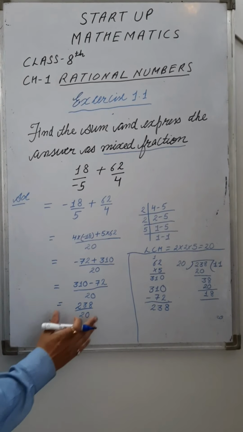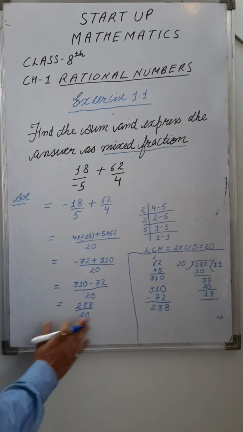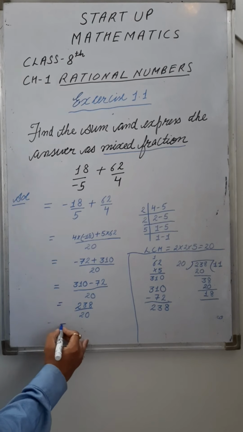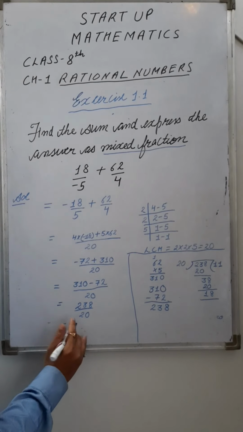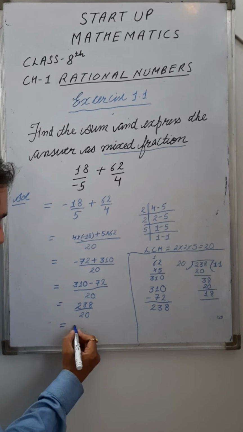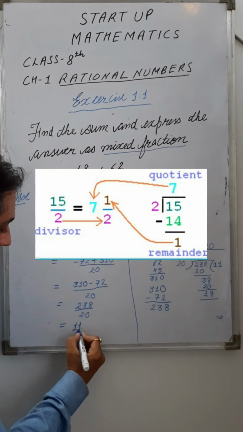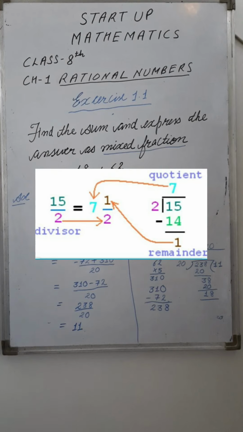So write this rational number, which is obtained in the form of p by q, as a mixed fraction. For the mixed fraction, what do we write? We write firstly the quotient. Quotient is what? 11.